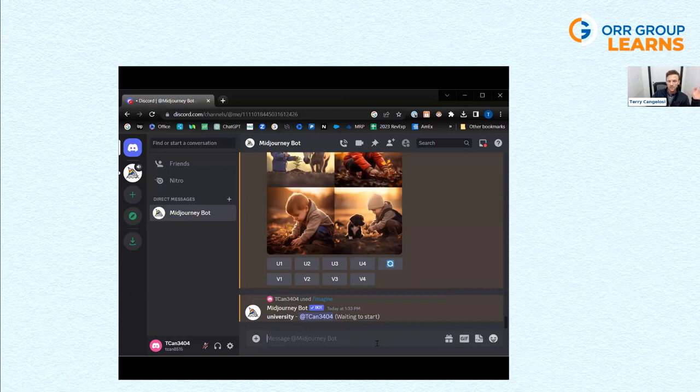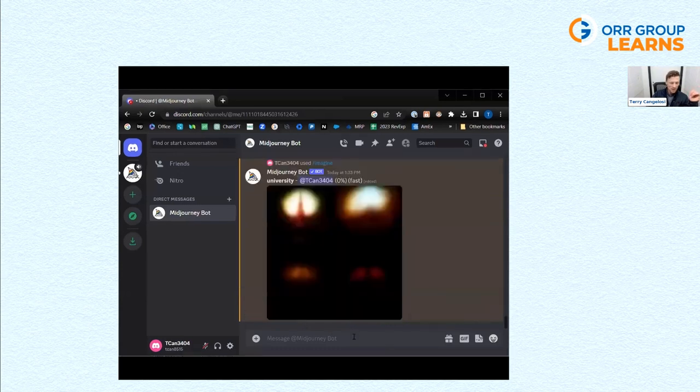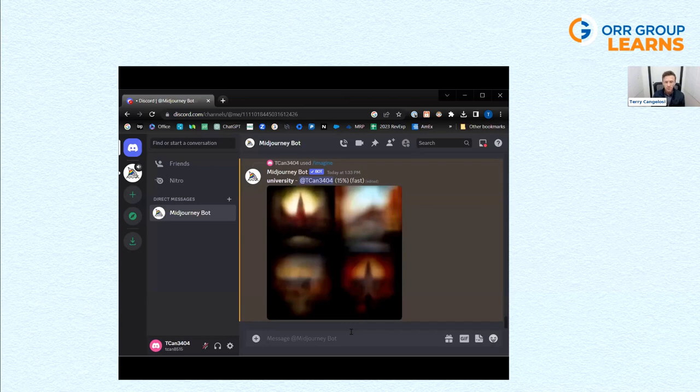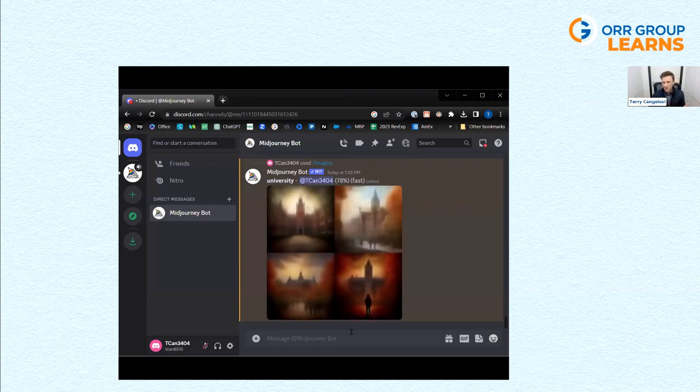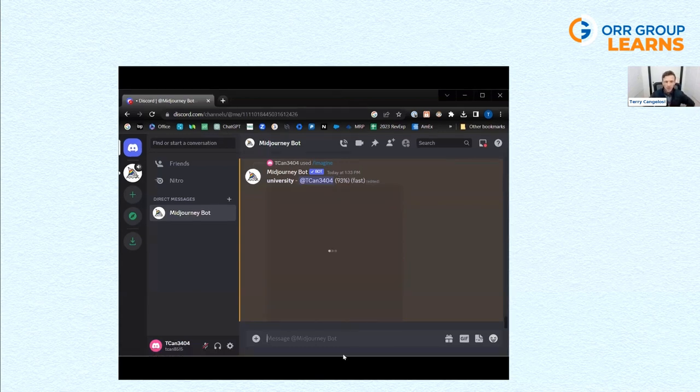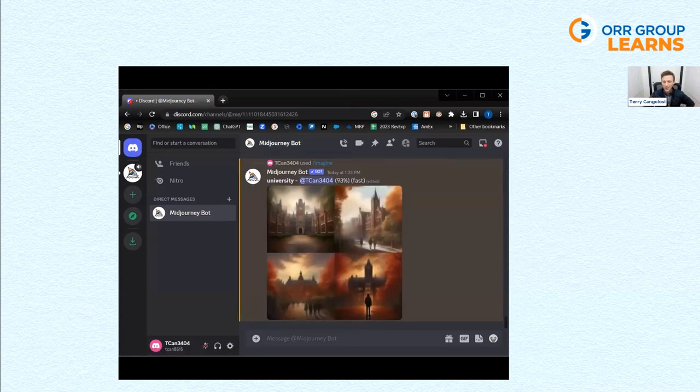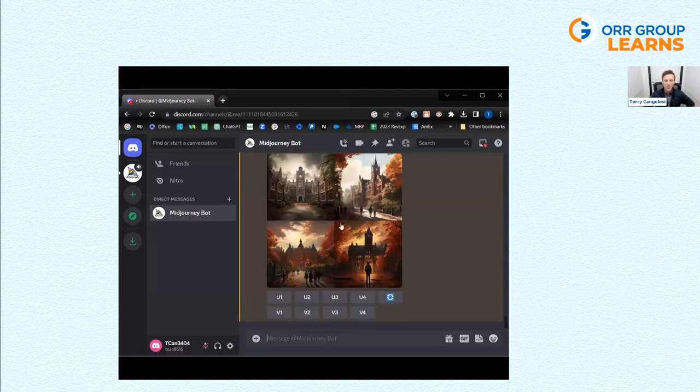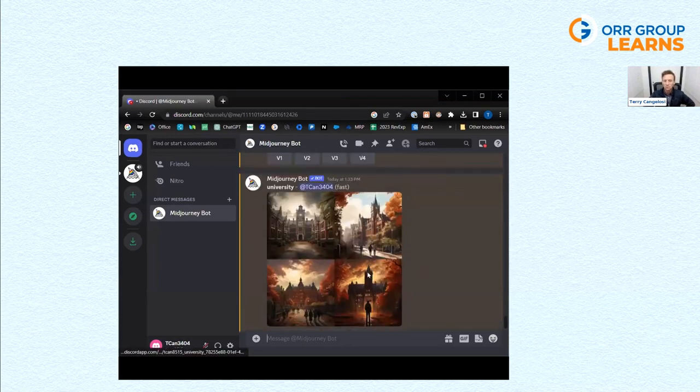It takes about 1 to 60 seconds to generate 4 images. While we do this, you generally will start with whatever subject you want to include: a location, person, or occupation. Then you can go to the style you're looking for. You could do photorealistic, a painting, an illustration, digital art, film stills. And then you can go into color schemes, what lens and angle you'd like, what lighting you'd like. So these are the images it generated for university.